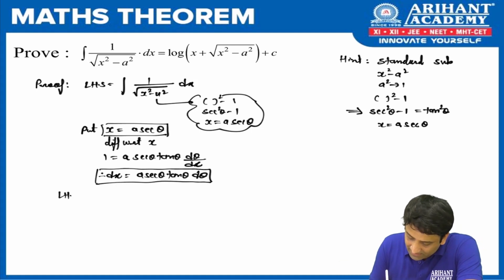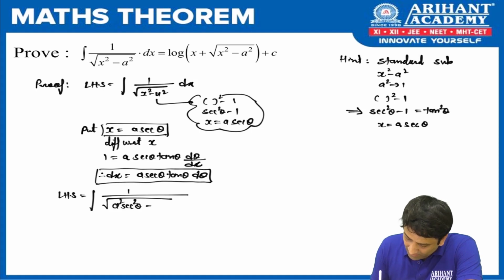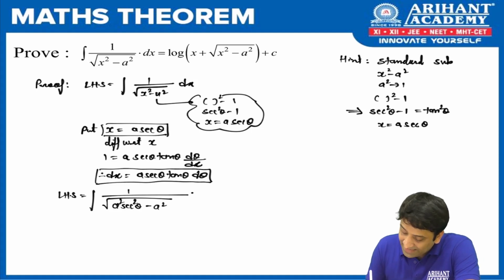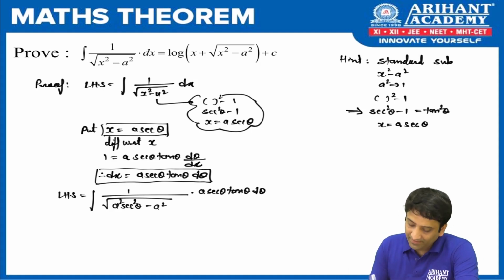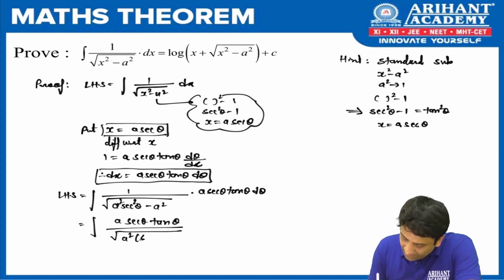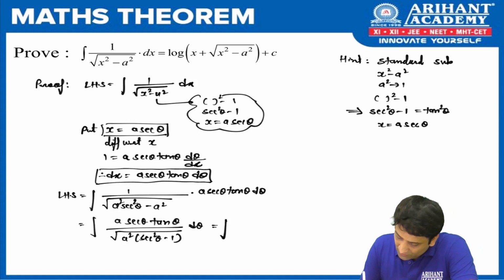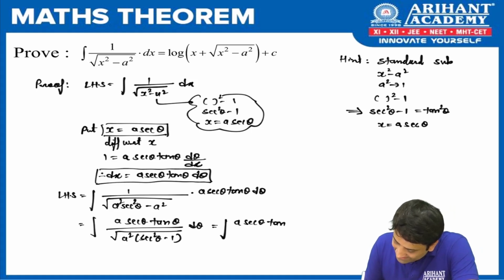Okay. So let us substitute that. What we get? 1 upon. In place of x, we are going to put a sec theta. So we are getting a square sec square theta minus a square. And in place of dx, we are going to write a sec theta tan theta d theta. Fine. Chalo, let us simplify. A sec theta tan theta in numerator. In denominator, I can take a square common. What I am left with is sec square theta minus 1. And as you can see in the hint, what is sec square minus 1 can be written as? Tan square theta. Yes, so it is a sec theta tan theta upon under root of a square tan square theta d theta.